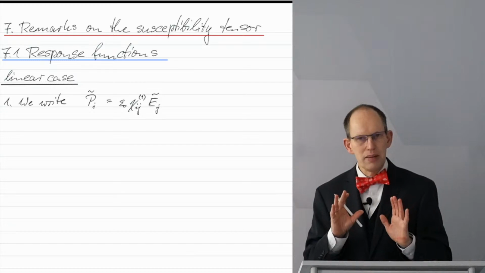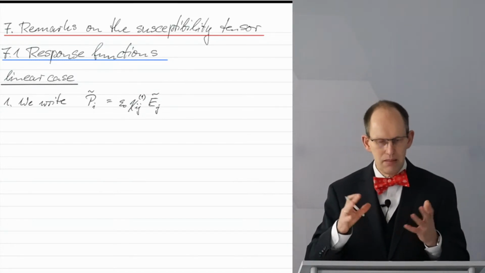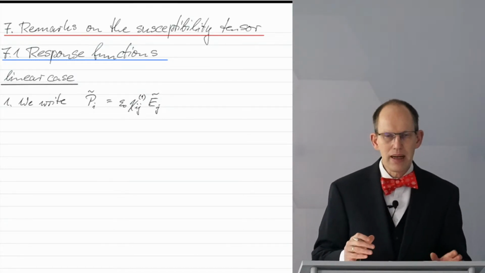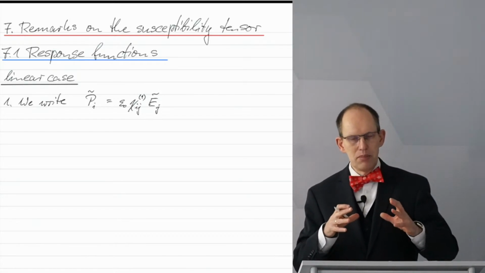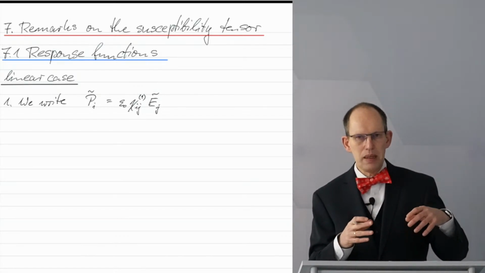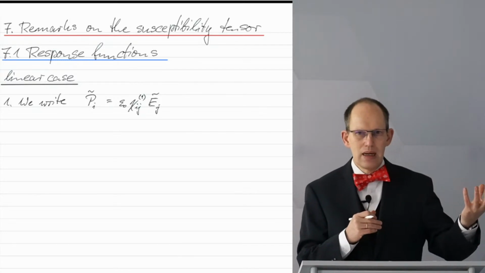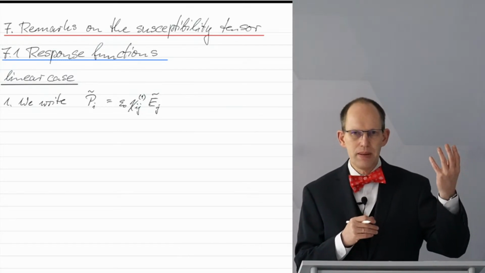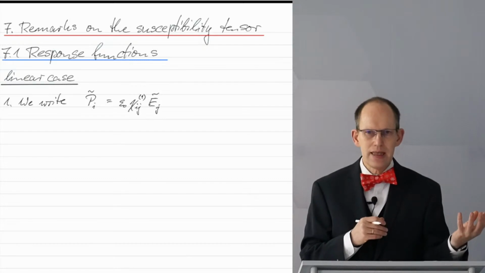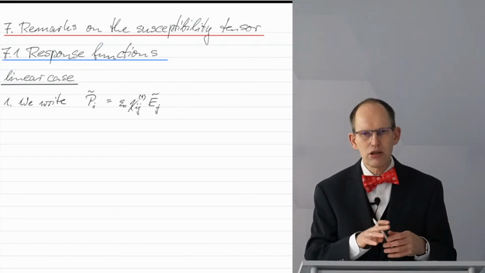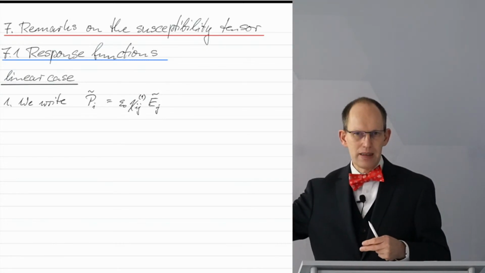And what we actually mean is something more complicated, namely, in the most general case, we have to be aware that the polarization that we measure at this instant can be created by everything in the past.